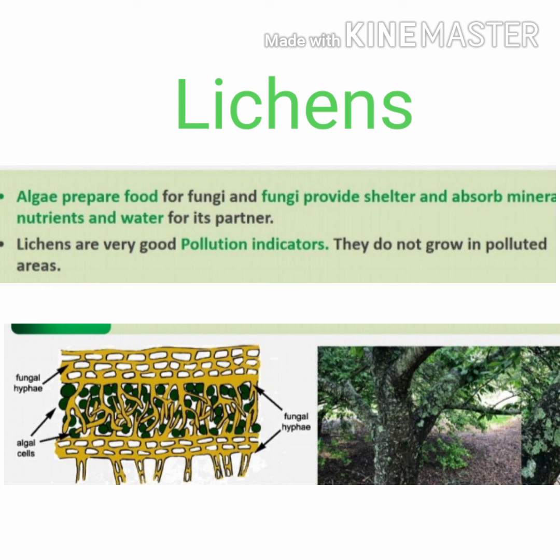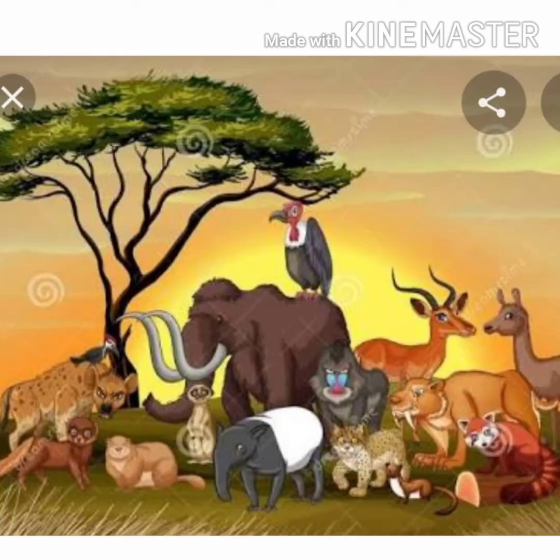They do not grow in polluted areas, so they are collectively called pollution indicators. Through this, our second chapter, Biological Classification, is over. Next we can study about the plant kingdom.